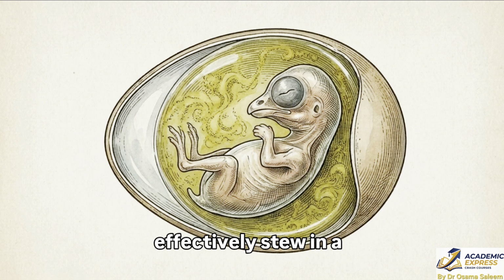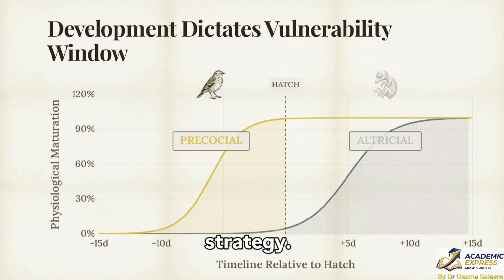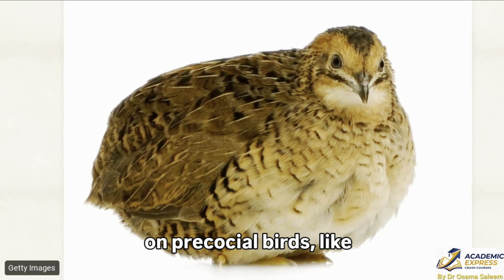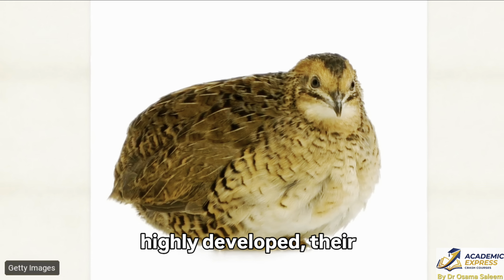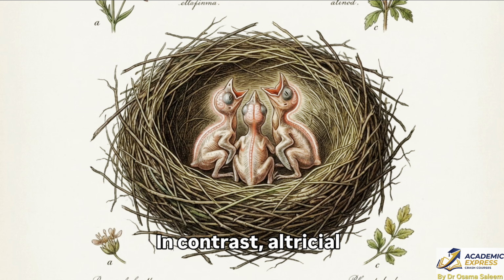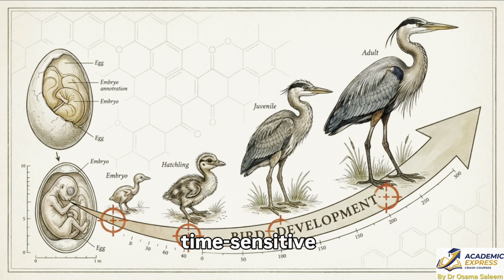The timing and severity of this damage depend on whether a species utilizes a precocial or altricial developmental strategy. Regulatory tests focus on precocial birds, like the Japanese quail. Because they hatch highly developed, their reproductive axes are organized primarily in ovo. In contrast, altricial species develop many steroid-dependent neural systems post-hatch, extending their window of vulnerability long after they leave the egg. Mapping an EDC's impact involves correlating its molecular mechanism with the specific time-sensitive developmental trajectory of the target species.